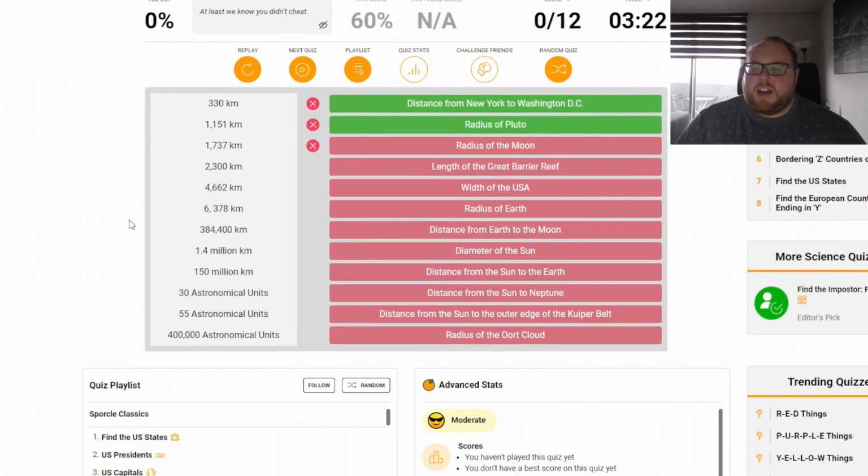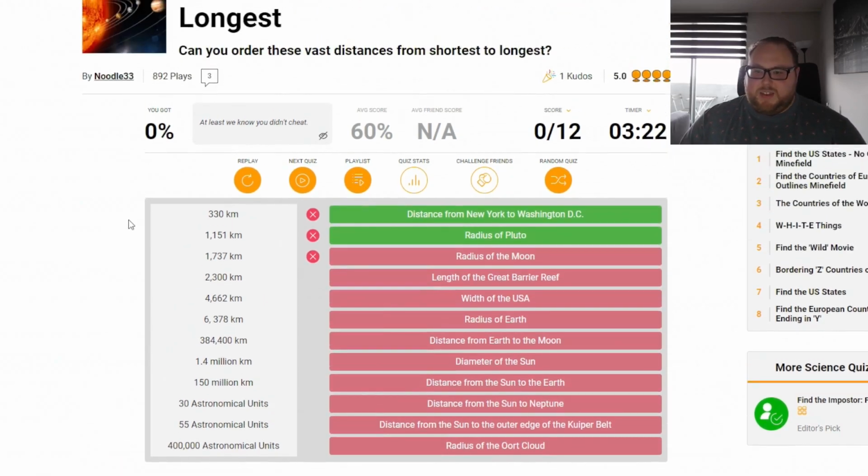1.1 million, diameter of the sun. 150 million, distance from the sun to the Earth. 30 astronomical units, distance from the sun to Neptune. 55 astronomical units, distance from the sun to the outer edge of the Kuiper belt. And 400,000 astronomical units, radius of the Oort cloud. Well, good to know. 0% for me. Let's move on to the next one.